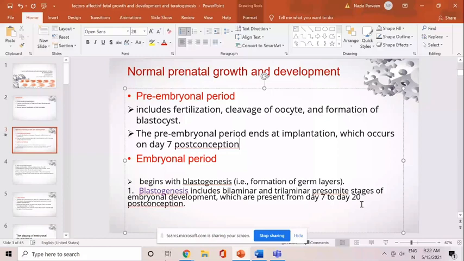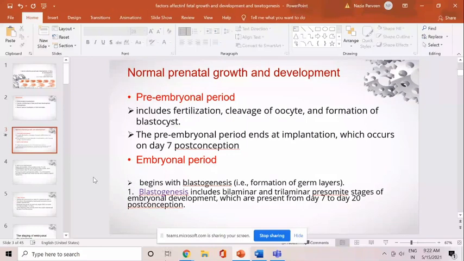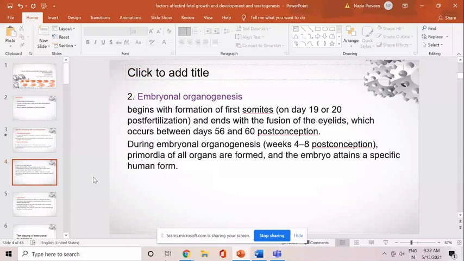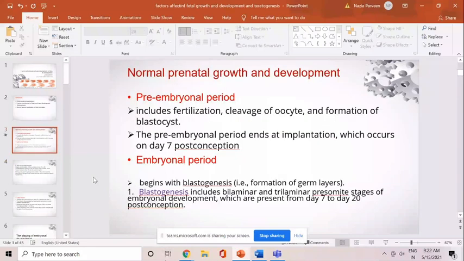So the embryonal period is starting from day 7 of the post-conception. It has two further stages. One is the blastogenesis phase, and second is the embryonal organogenesis.